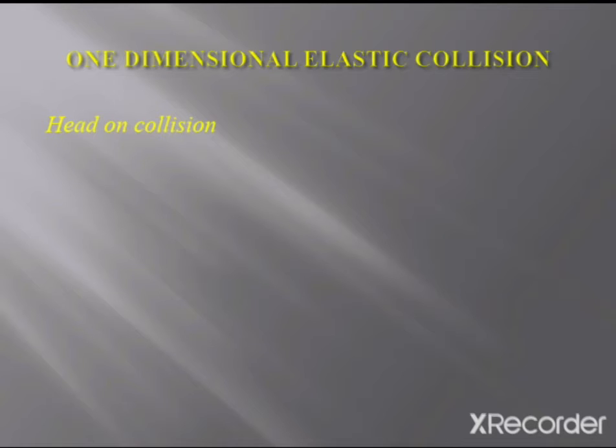So first, just recall what one-dimensional elastic collision is. If the two colliding particles are moving in the same line before and after the collision, then this is one-dimensional collision. We can also term it as head-on collision. Let's see this collision process. These are moving like this, and after collision they move in the opposite direction. Before and after, their movement is in the same line, so this is one-dimensional collision.